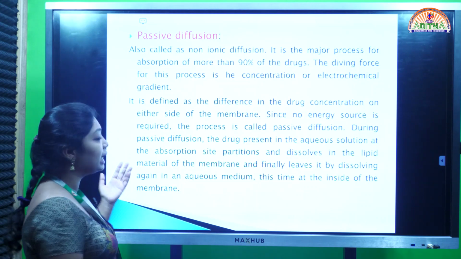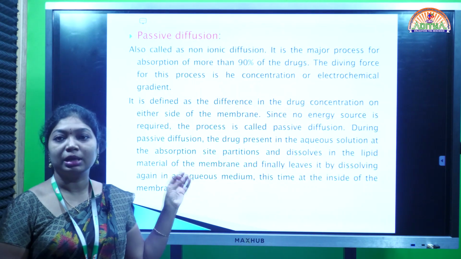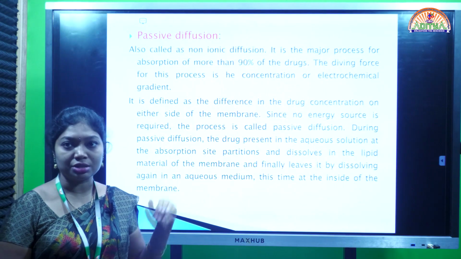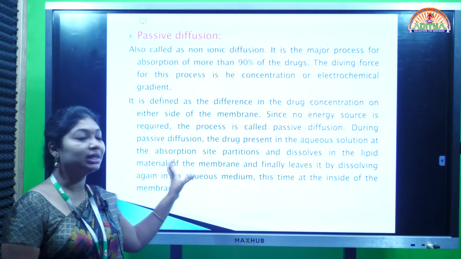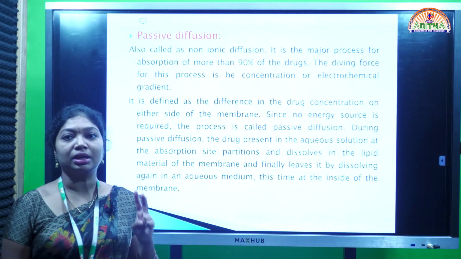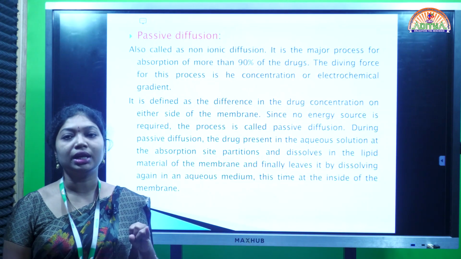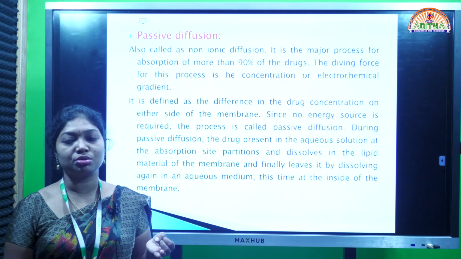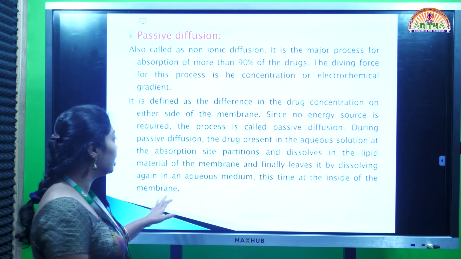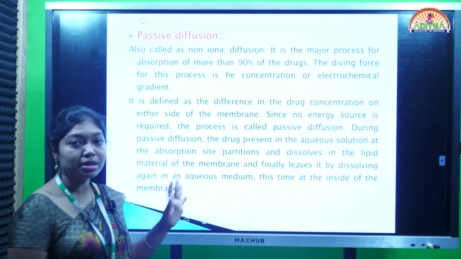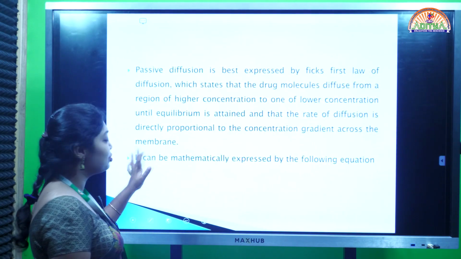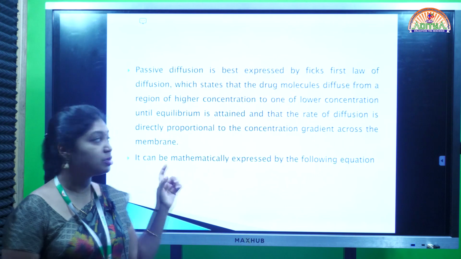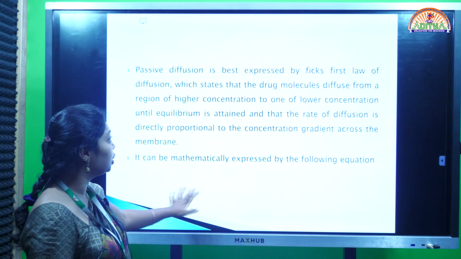A maximum of 90% of drugs are transferred through the mechanism called passive diffusion. It mainly depends on the driving force of concentration gradient. It does not require any source of external energy. That's why it is called passive diffusion. This passive diffusion is best expressed by Fick's first law of diffusion. I have already told you.